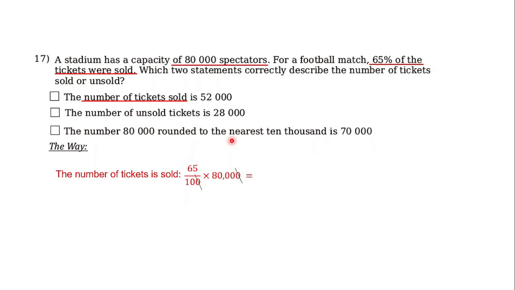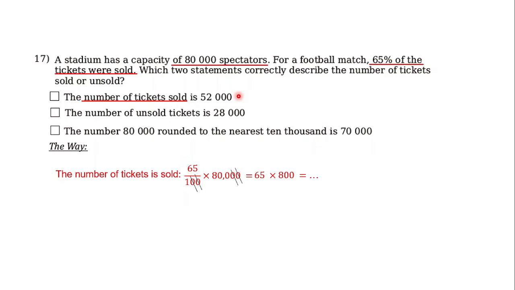Then just do like I mentioned here to make it more simple. Just cross the zero, or just remove the zero from here. And finally, just multiply 65 with 800 and then you can find the answer. And then you just compare your answer here with it. Is it correct or not? Just put the check mark if it is correct.